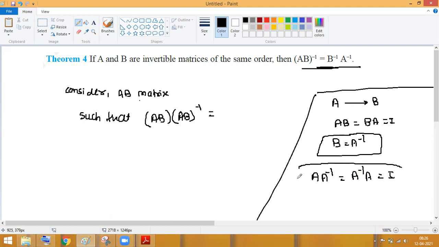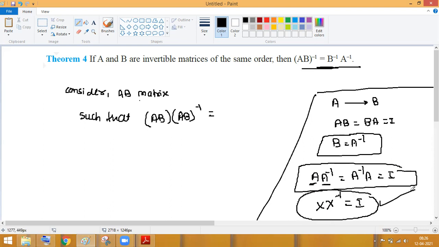I. Means if you have a matrix, any matrix, and you multiply it with its inverse, you will always get what? The I. Is this part clear, everyone? Tanay, Ritti, clear with this? Yes, sir.